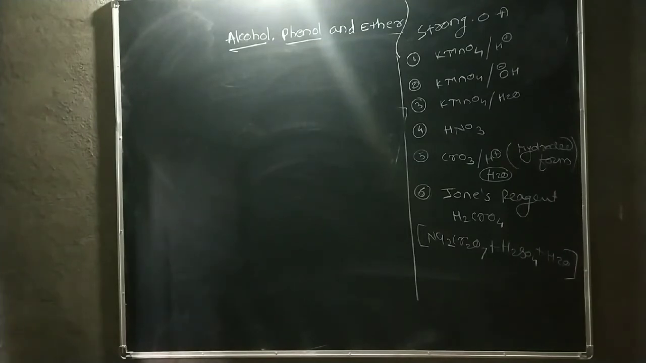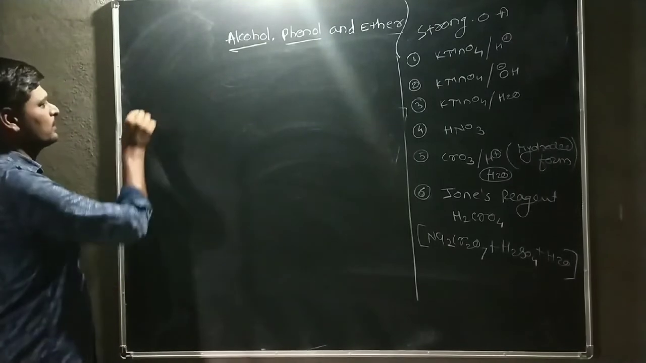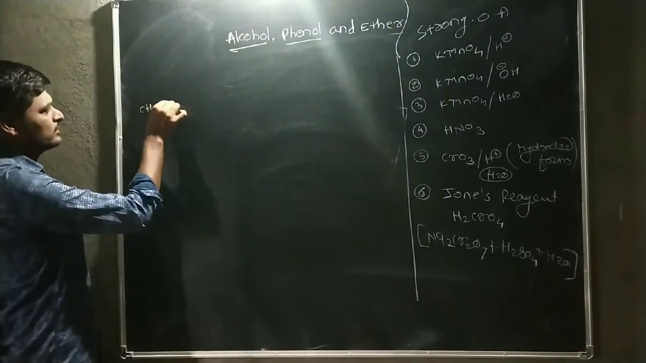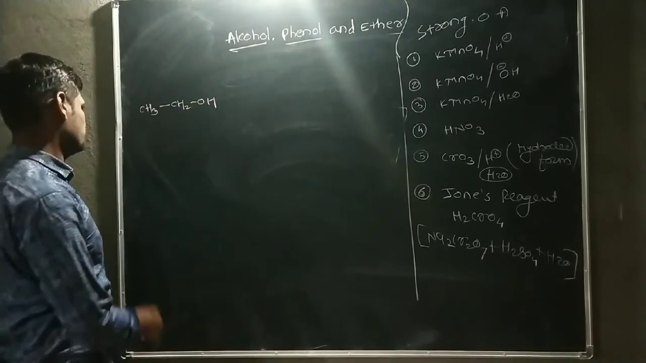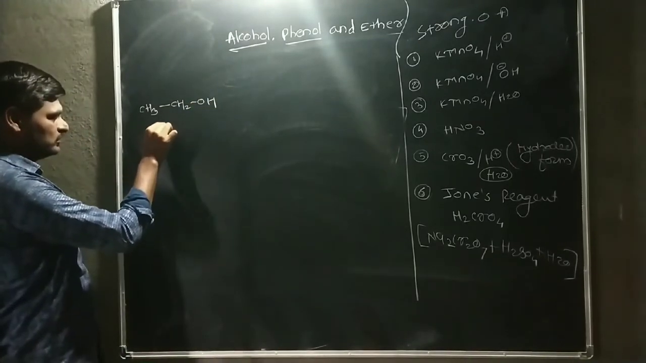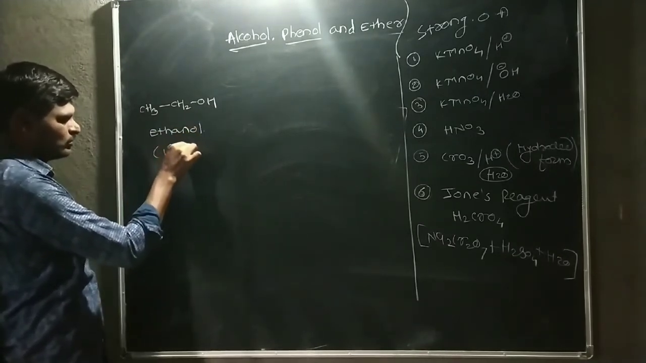Firstly, we consider the primary alcohol. This is CH3CH2OH. This one is the primary alcohol. The name of this alcohol is ethanol.